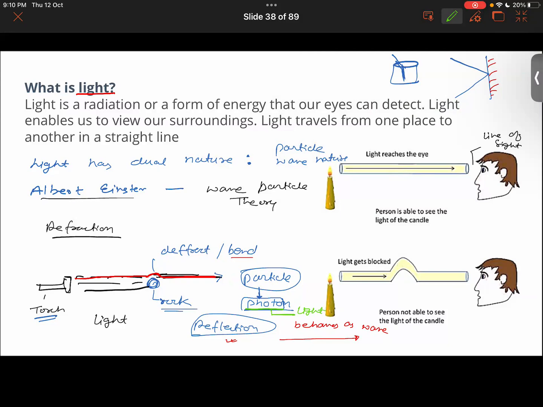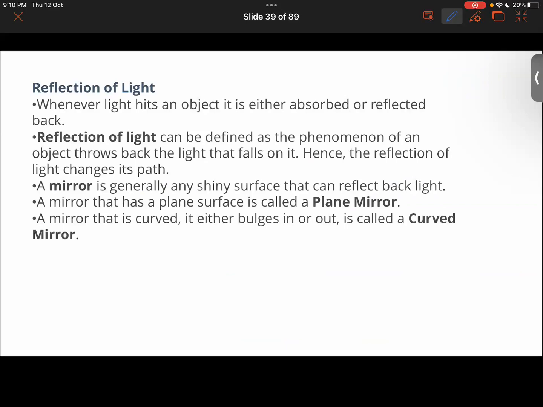So the nature of light is twofold. It is of two types. It can act as a particle and it can act as a wave, depending upon different situations. Okay. All right then. Now moving on, let's understand phenomena of light like the reflection of light.